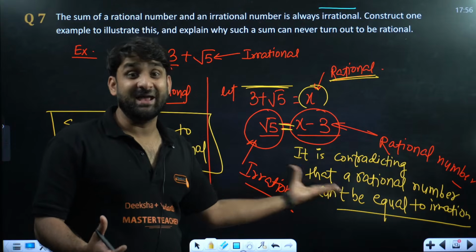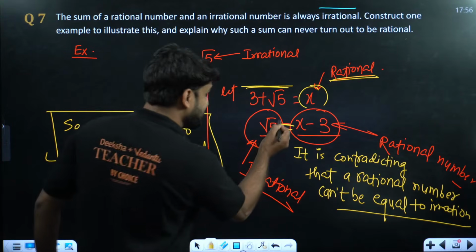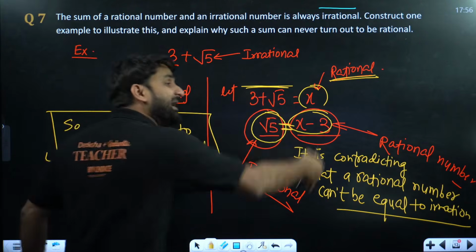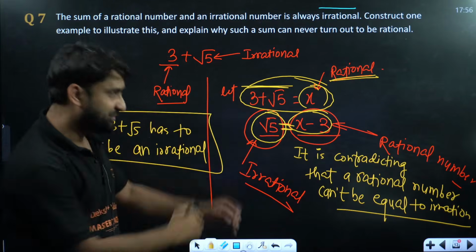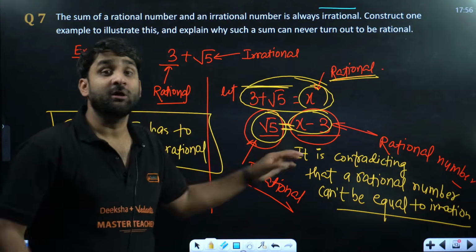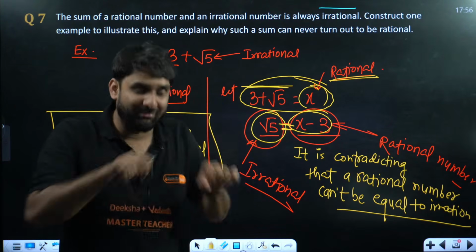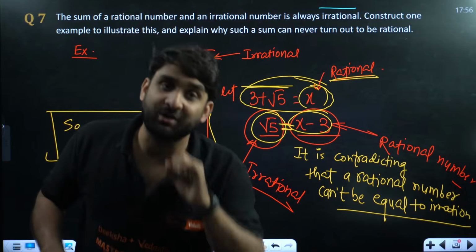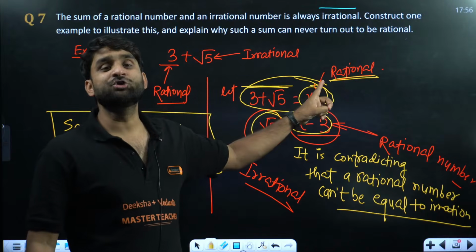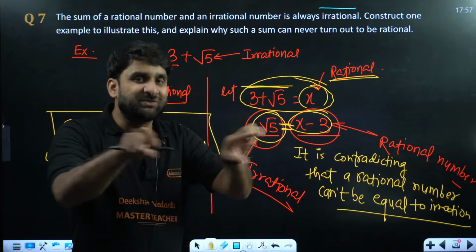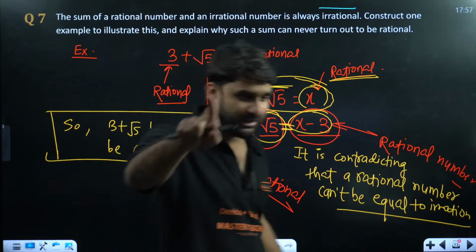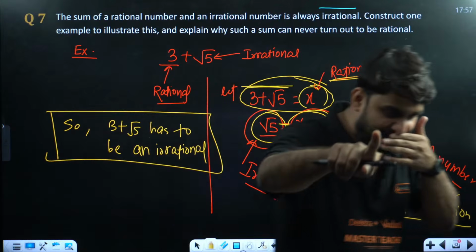Some error has occurred. So irrational and rational can't be equal to each other. This is an error. And why has this error occurred? Due to this assumption. So this situation is called contradiction. What we have assumed and what we are getting, both are not synchronizing well. Both are not matching perfectly well. And this situation is called contradiction. I hope now, Kirtin, you have understood. Clear?